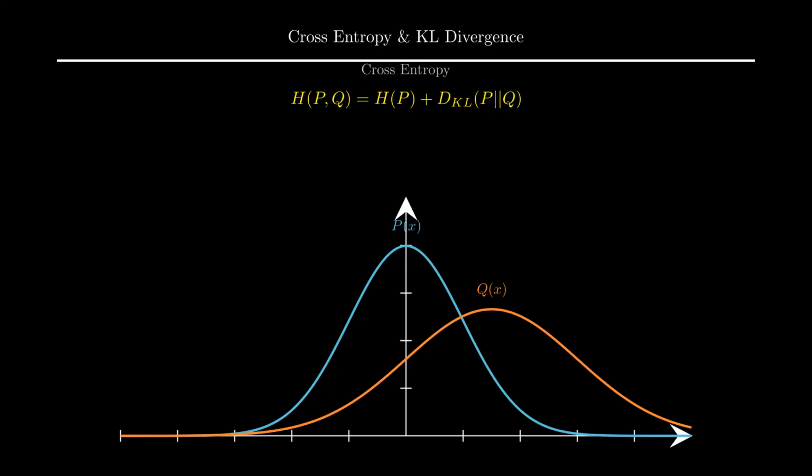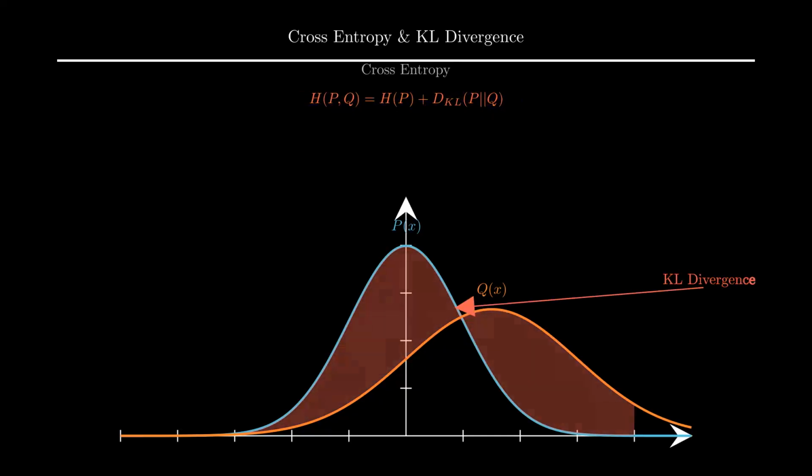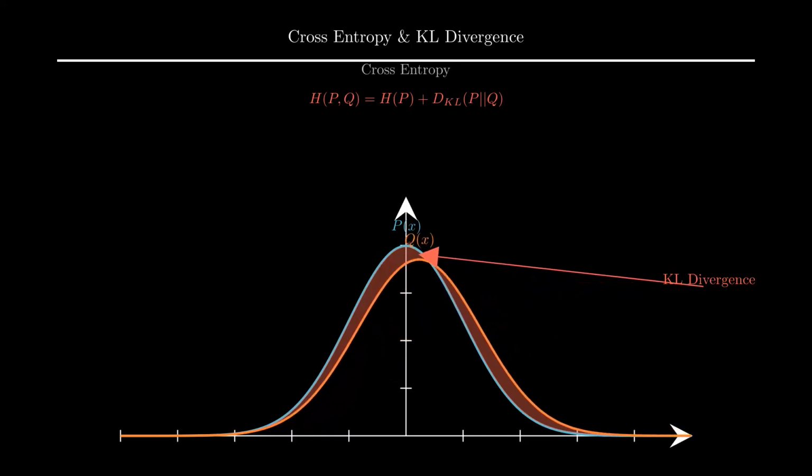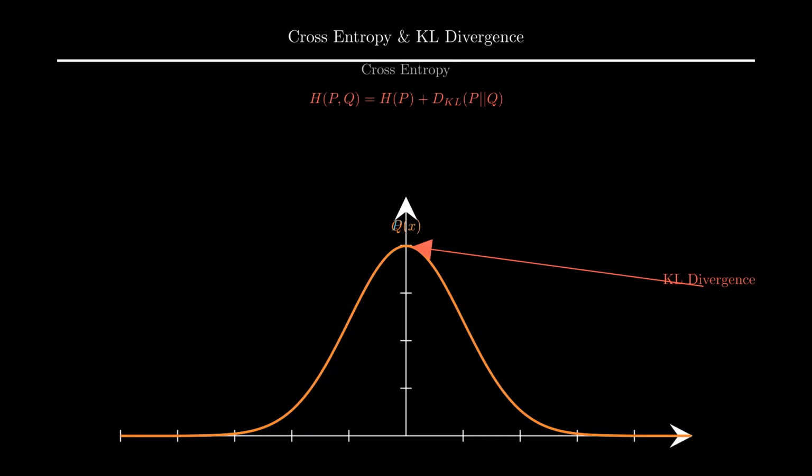The second part is the Kullback-Leibler divergence, or KL divergence. Visually, you can think of this KL divergence as this gap or mismatch between our prediction and reality. It represents the extra bits, the information loss caused strictly by our model's inaccuracy. Since the entropy of P is fixed, minimizing cross-entropy is mathematically identical to minimizing this KL divergence. So, when a neural network learns, it is simply trying to squash this divergence to zero. As our prediction Q approaches the truth P, the divergence vanishes, and our cross-entropy reaches its minimum possible value, the true entropy of the data.